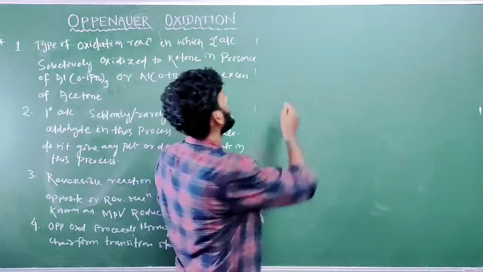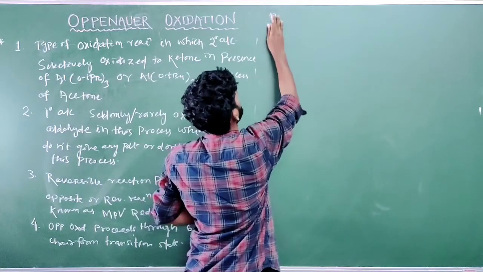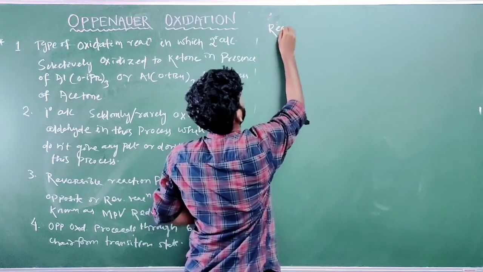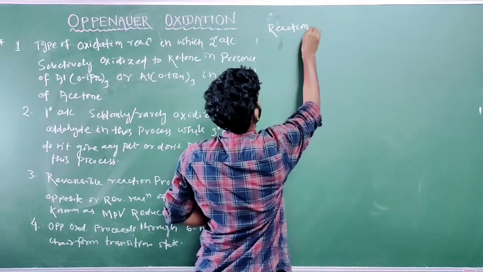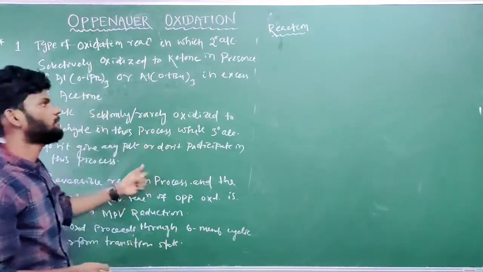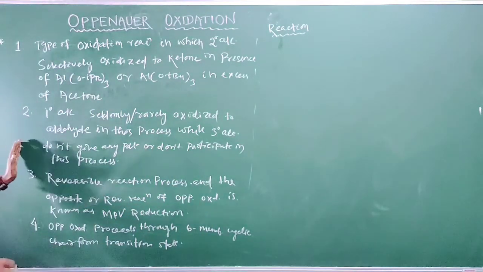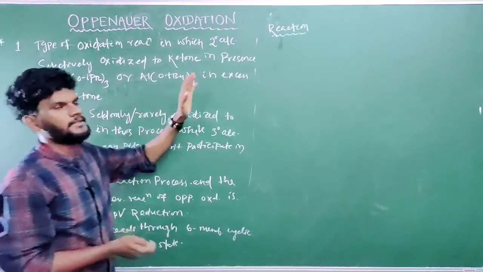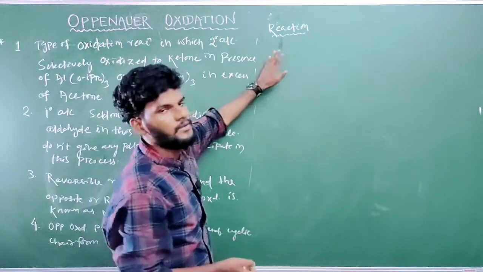So coming to its reaction. The reaction is just what we have written in the definition and the different sub-points; we have to present all those points in the reaction.